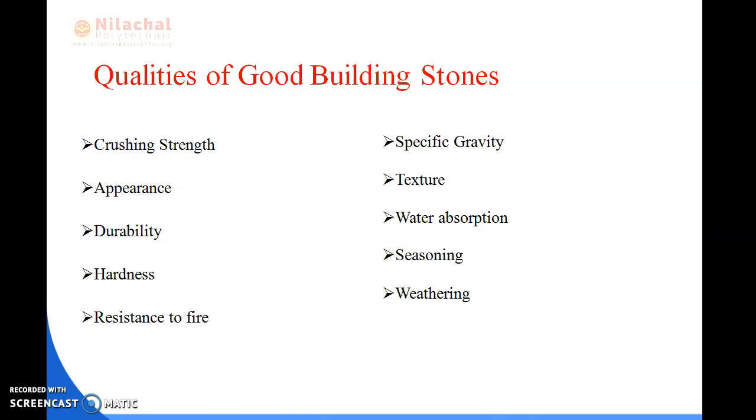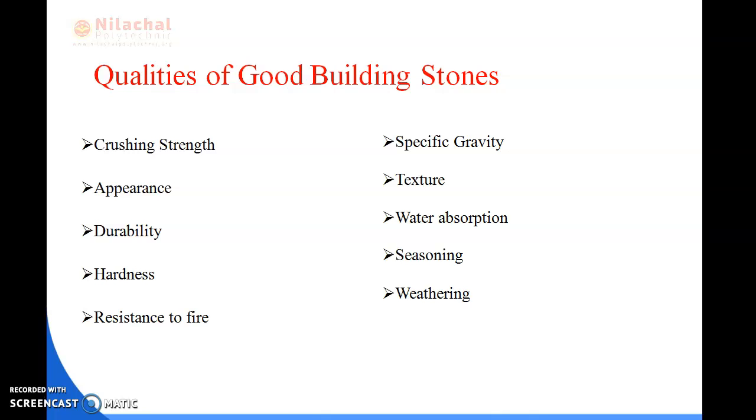The crushing strength of a good quality building stone should not be less than 100 Newton per millimeter square. Appearance: the stones used in face work should be decent in appearance. Durability means that in the construction of buildings, houses or any type of structures, we use stones. If we see cracks occurring in the stones or in any type of material, then we think the materials are not of good quality and may not last for long years. So we can say that the stones should be durable.